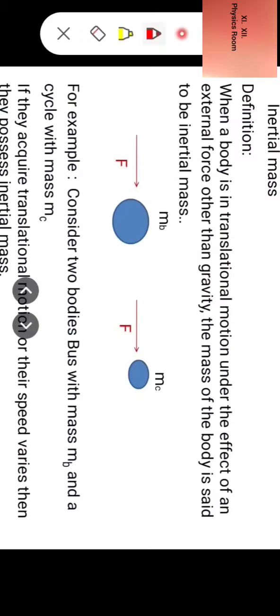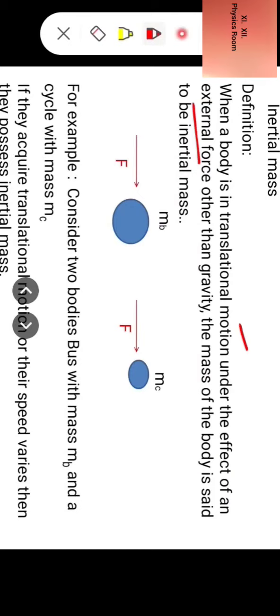Now what is inertial mass? Let us define. Definition of inertial mass is like this. When a body is in translational motion under the effect of external force other than gravity, the mass of the body is said to be inertial mass. I repeat, when a body is in translational motion under the effect of an external force other than gravity, the mass of the body is said to be inertial mass.